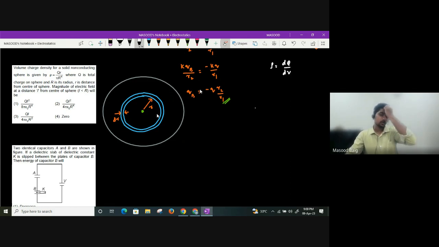Okay. Now hollow sphere, no? So what will I write rho value as? I'll write it as dq divided by dv. Volume can be written as surface area into thickness, guys. Surface area of hollow sphere will be 4 pi small r square. And what is thickness? dr. So what will I get dq value as? I'll get it as rho into 4 pi r square dr.